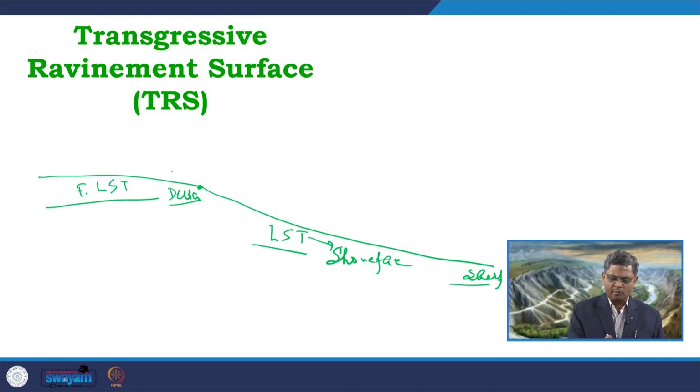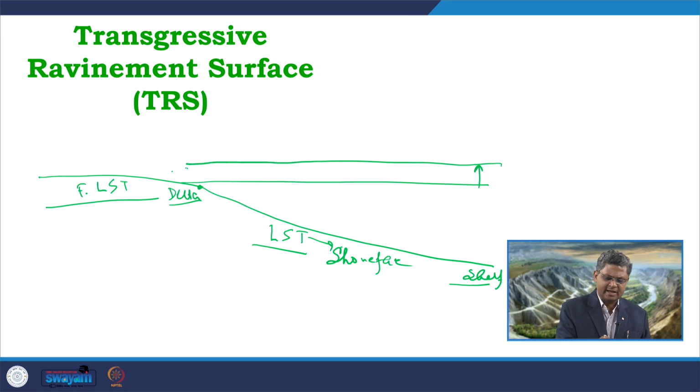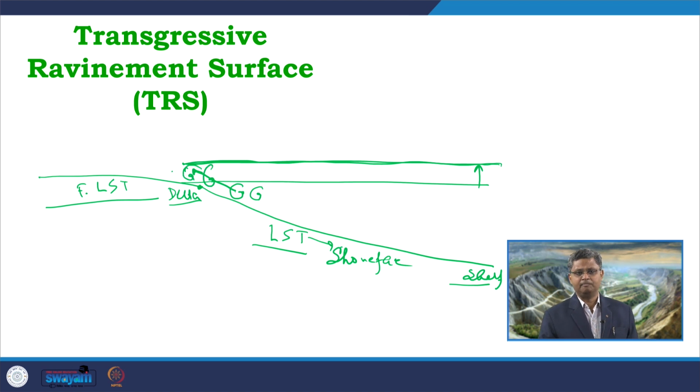When this LST was forming, at this point the base level was somewhere here. Now, from this base level position, as we know during the transgression, the base level starts rising. So, the base level is rising up now, and due to that rise in this area, earlier the wave erosions, wave reworkings were confined over here under this particular base level condition. Now, as the sea level is rising up over here, this energy condition is shifting at this point, and as a result now we are getting a new wave reworking process going on in this area.